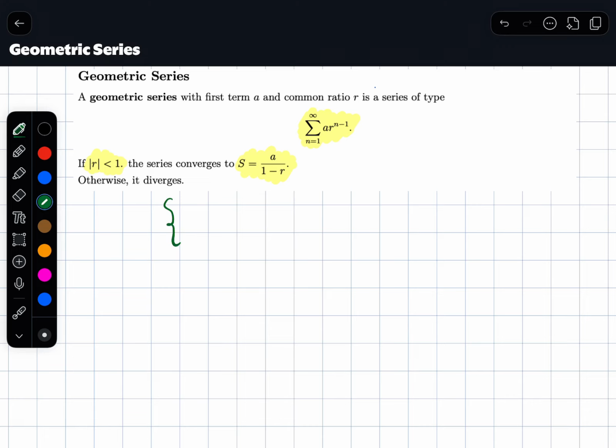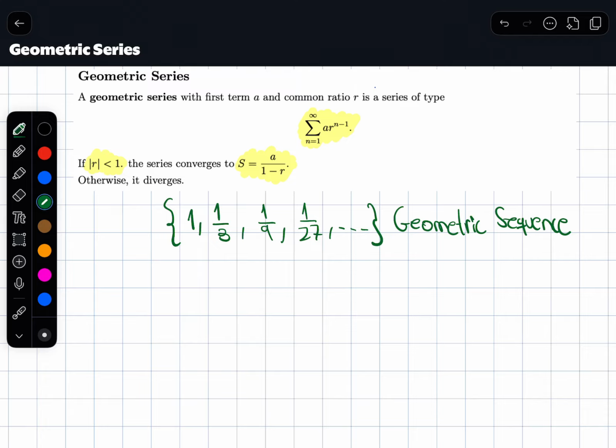So if you have something like 1, maybe starting with a 1, and then a 1/3, and then a 1/9, and then a 1/27, and so on, every time you multiply a term by 1/3, so this is a geometric sequence, just a list of numbers. And if you want to find the geometric series, that will be the sum of those guys. Adding those guys